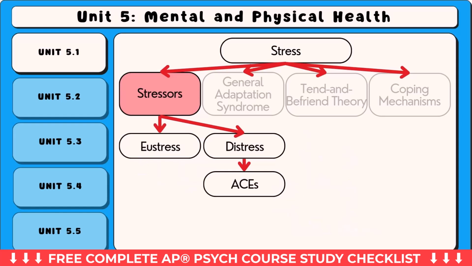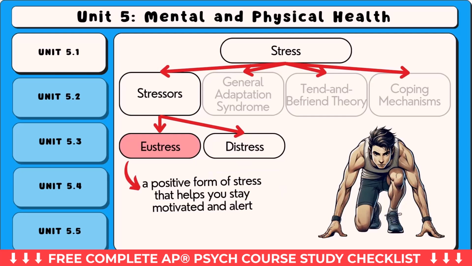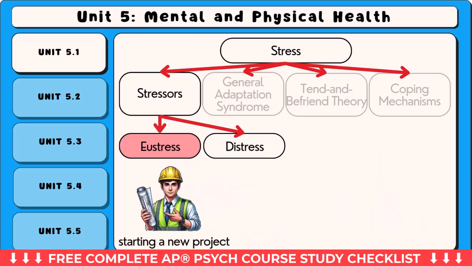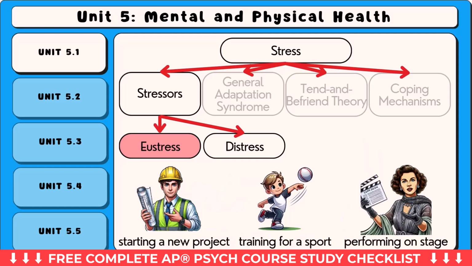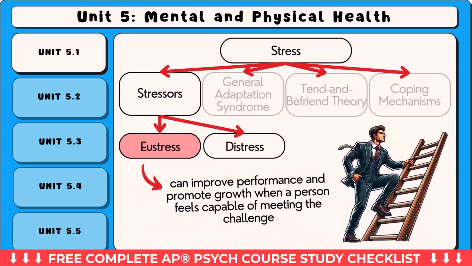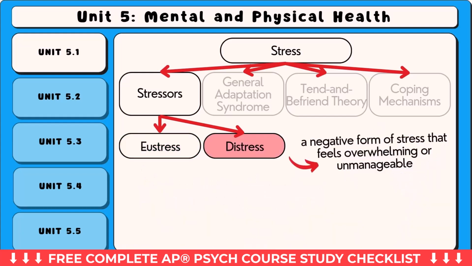We will look at 2 types of stressors: eustress and distress. Eustress is a positive form of stress that helps a person stay motivated and alert. It often comes from exciting or meaningful situations like starting a new project, training for a sport, or performing on stage. Eustress can improve performance and promote growth when a person feels capable of meeting the challenge.